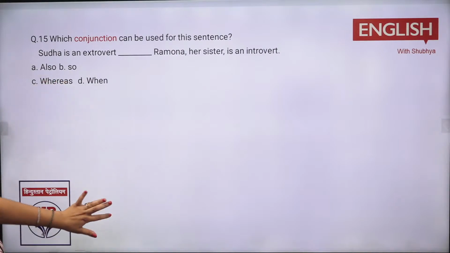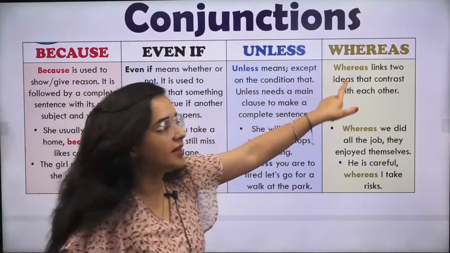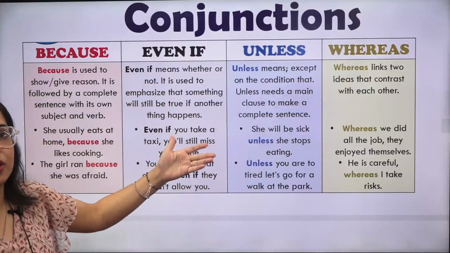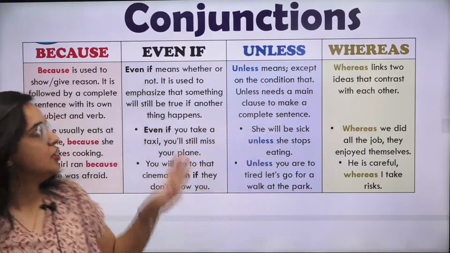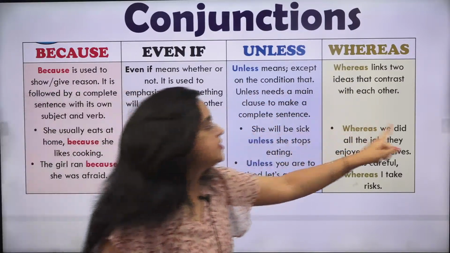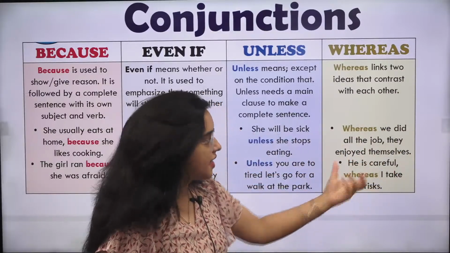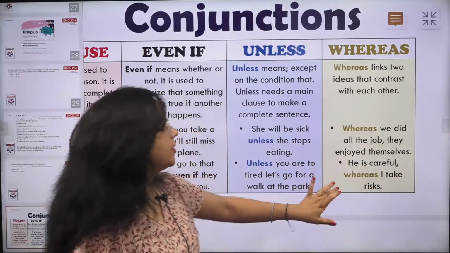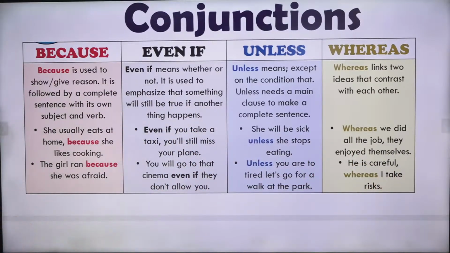Whereas जब भी statement होगी ना, देखो, whenever you have a term whereas, 2 चीजें दी गई थी हमें, ठीक है? एक बहन है वो इंट्रोवर्ट है, एक बहन है वो एक्सट्रोवर्ट है. So whenever you have contrast between 2 things, so that time you use whereas. Whereas we did all the job, they enjoyed themselves. He is careful, whereas I take risk. अब 2 statements थी, एक risk ले रहा है, एक careful है, तो क्या आ गया? 2 statements आ जाती है. And that is also when they are telling us कि क्या difference आ रहा है, right?